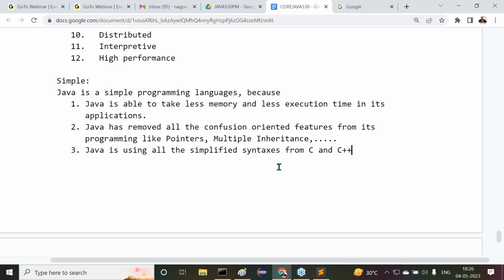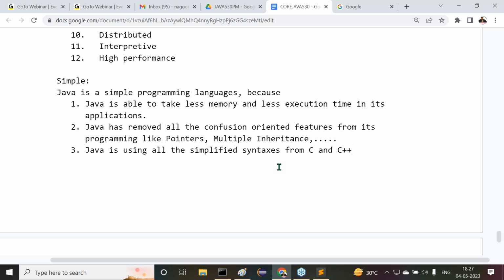Previously in C and C++, whatever syntaxes are very simple, those syntaxes are identified, redesigned and reintroduced inside Java, but not extended from C or C++ to Java. What syntaxes are good in C and C++ are utilized inside Java by redesigning as per the Java style. So for what purpose is it using all the simplified syntaxes? Just to make Java a simple programming language.